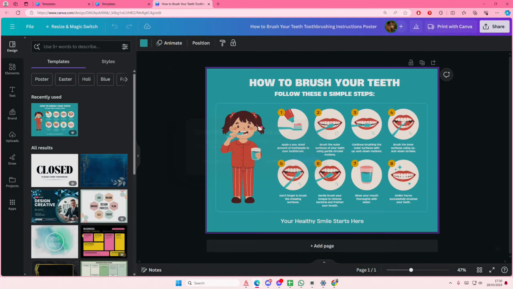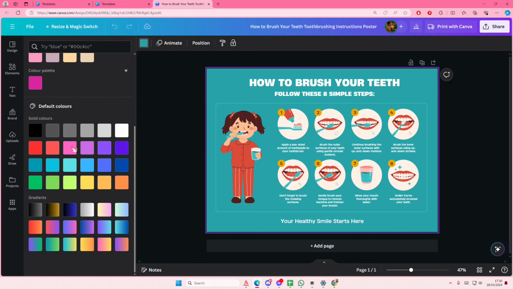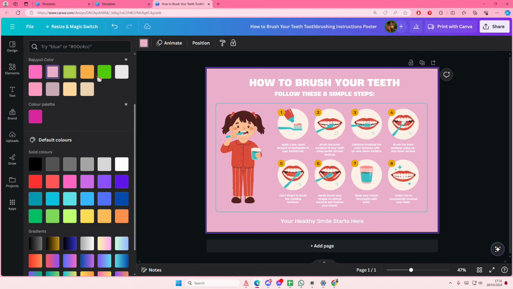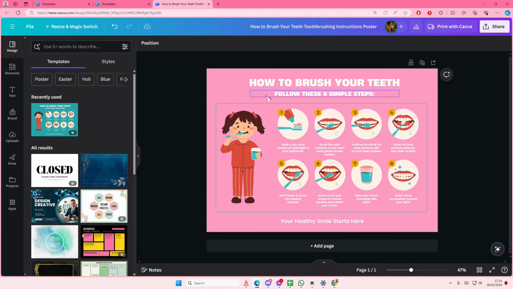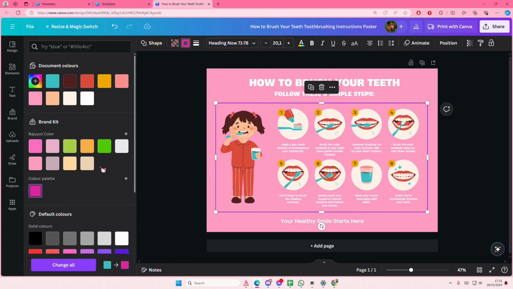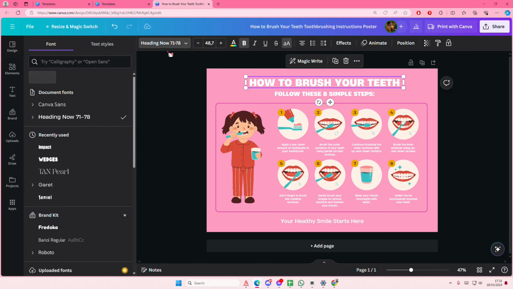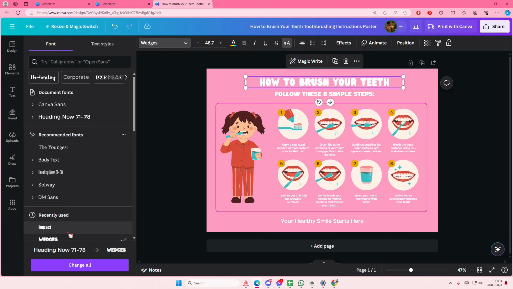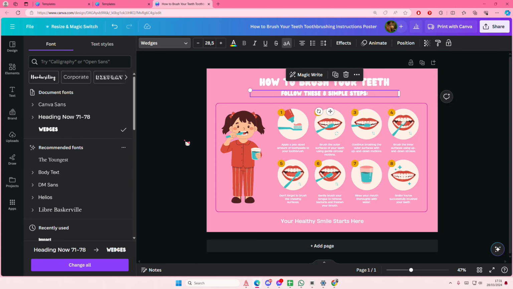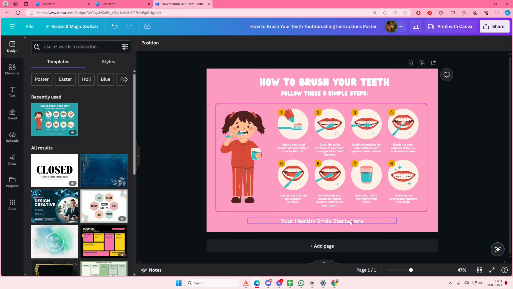Here you can change the colors of the background, as you can see here. And you can change the text colors, the other colors that you want, and you can also change the font. As you can see here, you can change the font to this one, and I'm going to also change this one to just make it more creative. I guess it's already creative, but I like bubble text for these kind of posters.